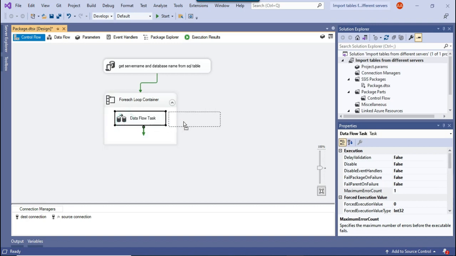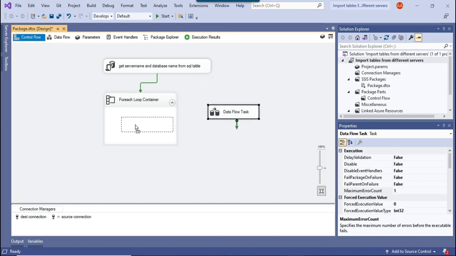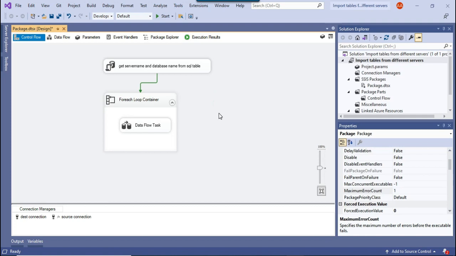Suppose this particular data flow task is situated in the control flow window, then you just need to set the max error count for the SSIS package, because this is the parent container. And if this is inside this For Each Loop container, then you set the max error count to 0 for this For Each Loop container, and then for the parent container of the For Each Loop container. The parent container for this For Each Loop container is the SSIS package, so we need to set the max error count to 0 for this SSIS package as well.